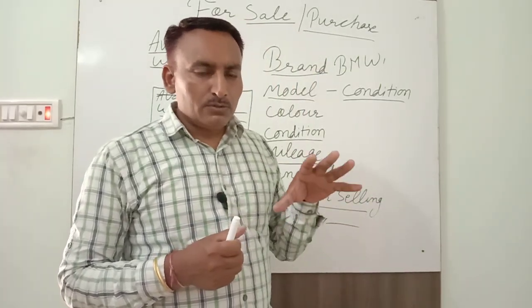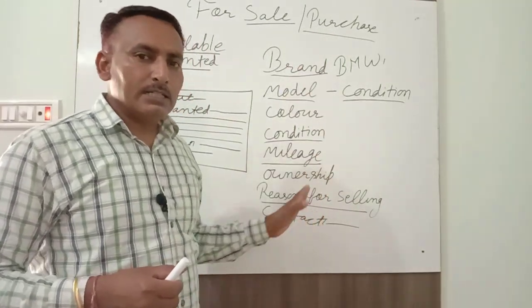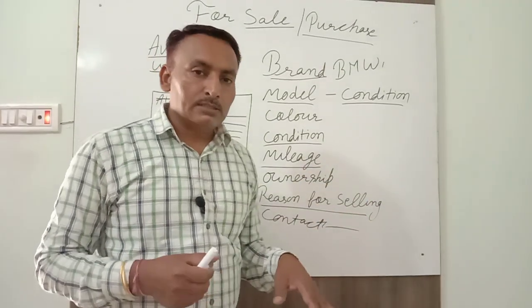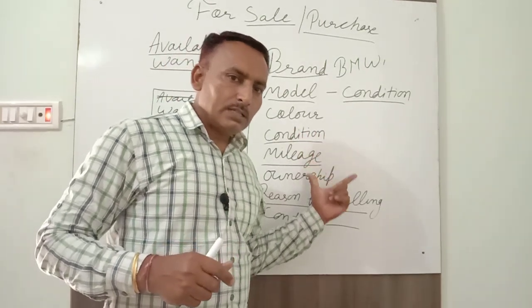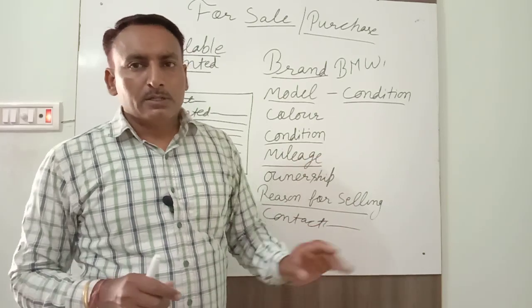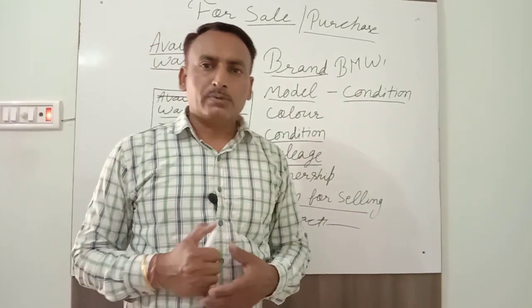But you have to write all the things that are necessary for the buyer or purchaser, and at the same time you have to take care of the word limit. Give all the information and do not exceed the word limit.